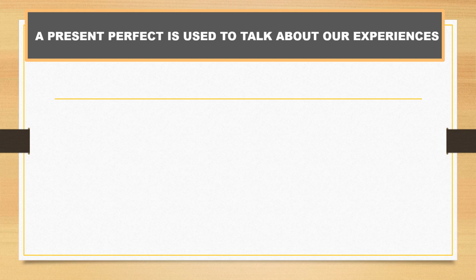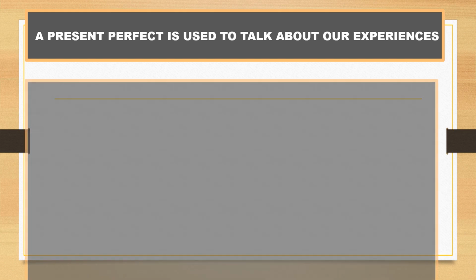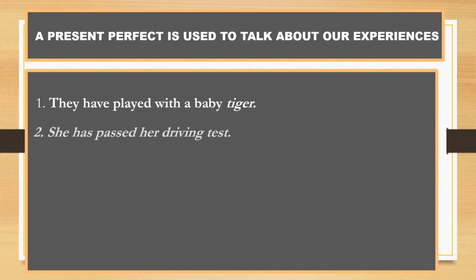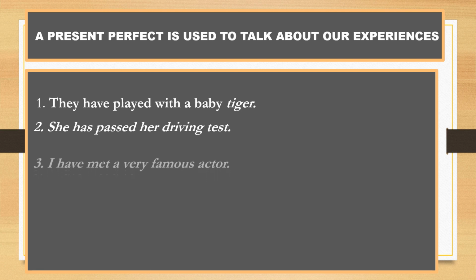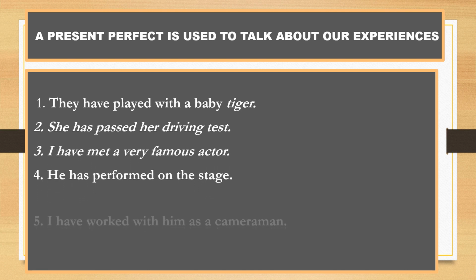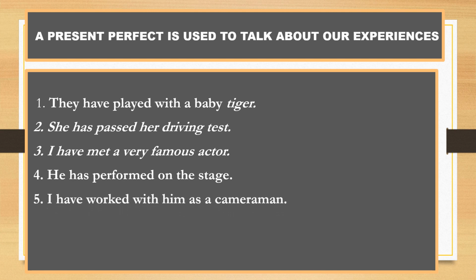The present perfect is used to talk about our experiences. See the examples. They have played with a baby tiger. She has passed her driving test. I have met a very famous actor. He has performed on the stage. I have worked with him as a cameraman. Have or has plus the past participle of the verb shows all the sentences are in present perfect that describe our experiences.